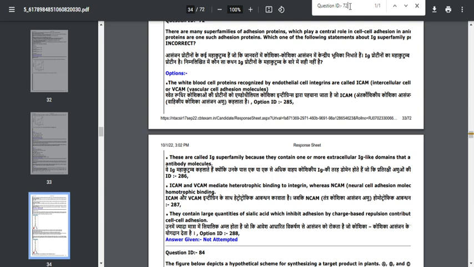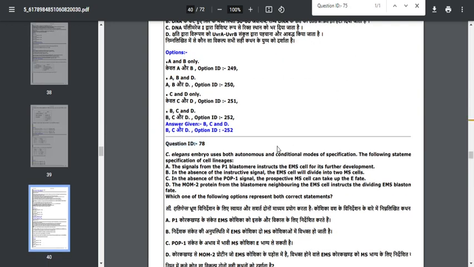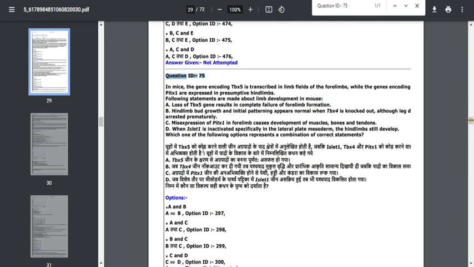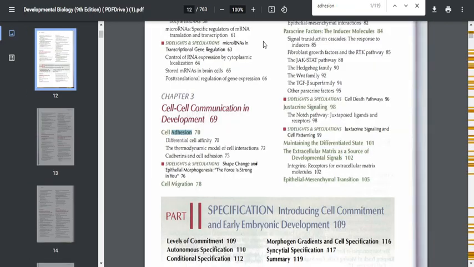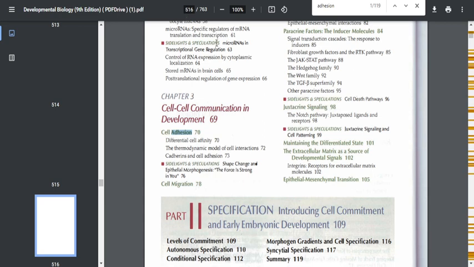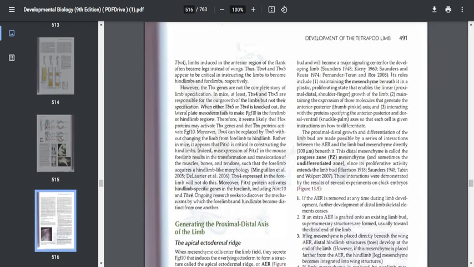Next is question number 75. This is with regard to forelimb formation, for which you can refer to the Gilbert book, friends. In the Gilbert book they mention this clearly, on page number 516. You can have an entire description of the question that has been asked. In this particular paragraph alone, they asked this question.